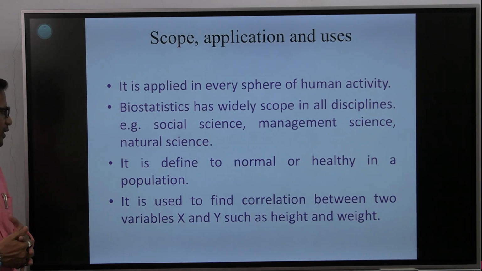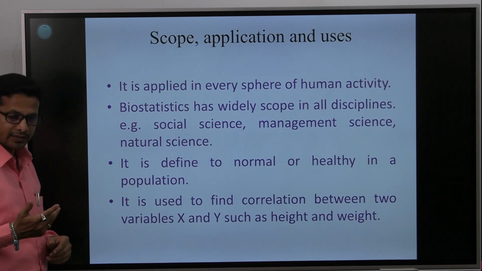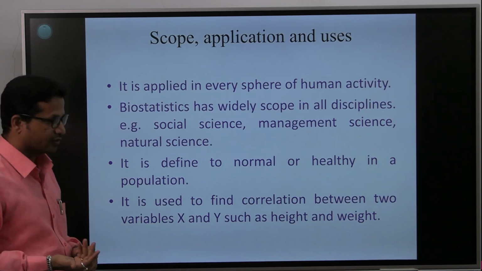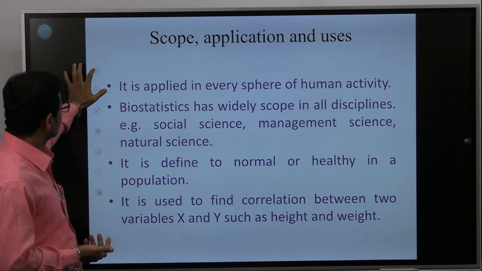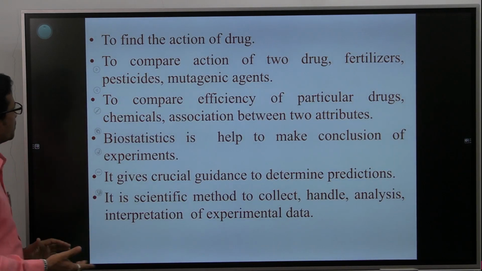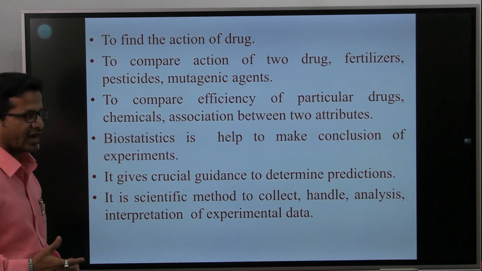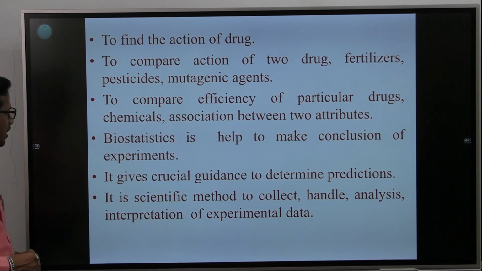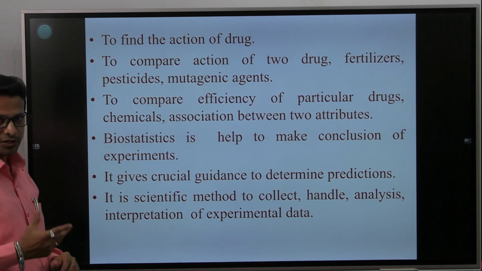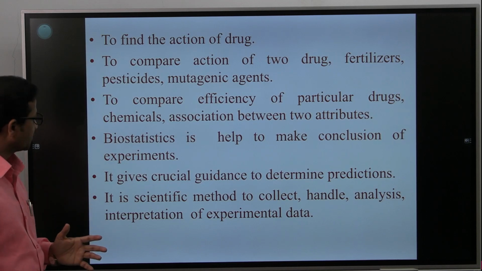It is used to find correlation between two variables such as x and y, as height and weight. It is used to find the action of a drug, to compare the action of two drugs, fertilizers, pesticides, mutagenic agents, to compare the efficiency of particular drugs and chemicals, and the association between two attributes.